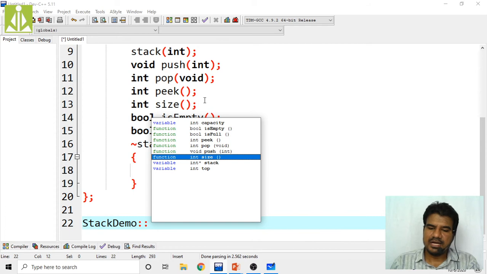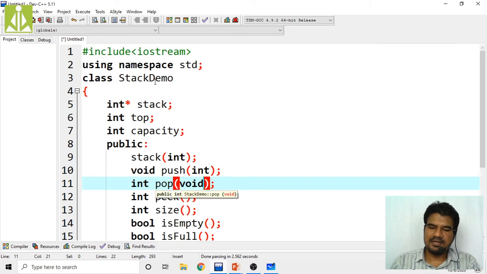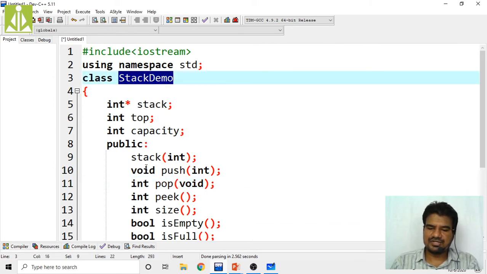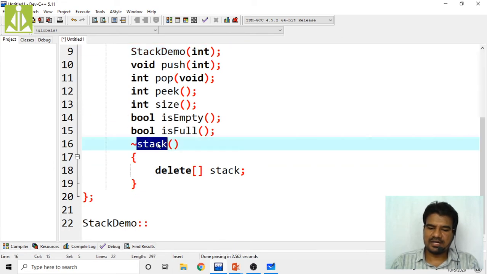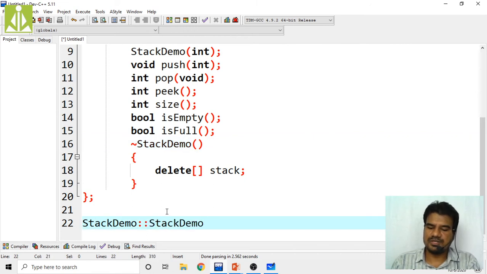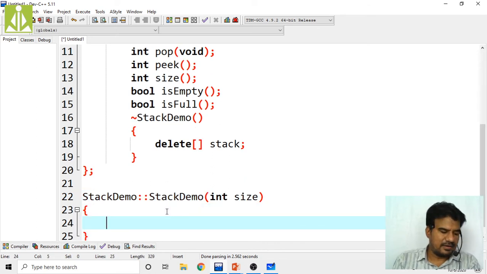If my class name is stack demo, my constructor name must be stack demo, and my destructor name must also be stack demo. Whatever capacity we are going to pass will come over here, and we need that much size of memory in my stack.